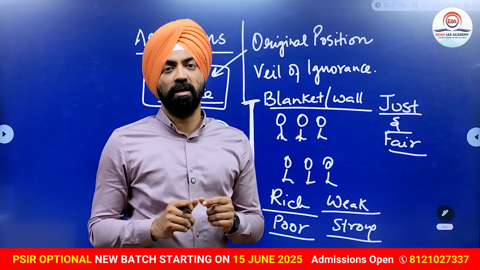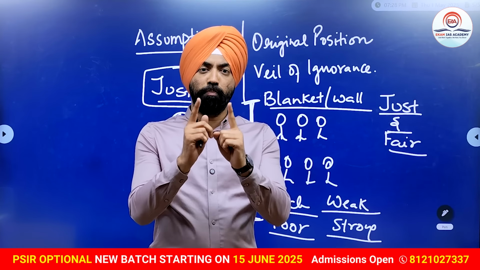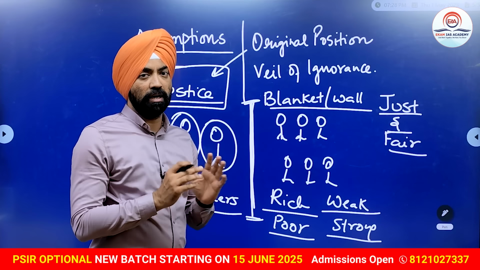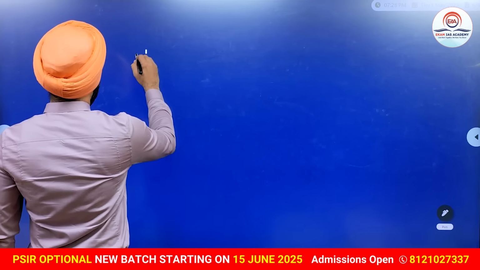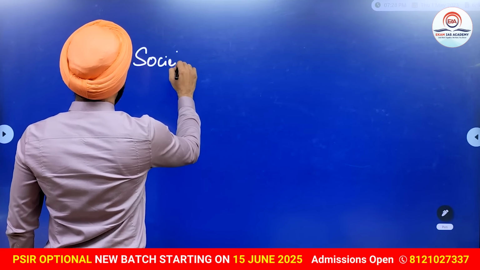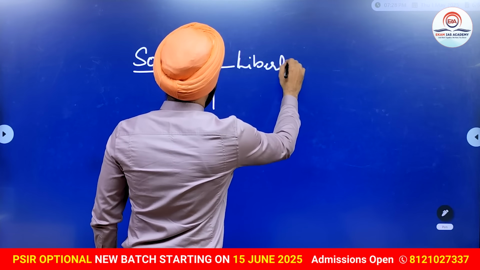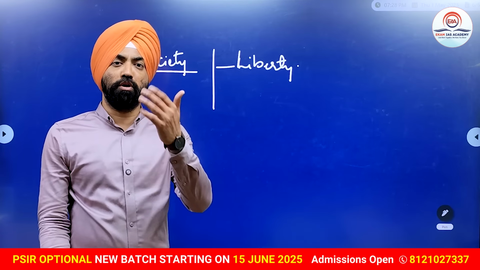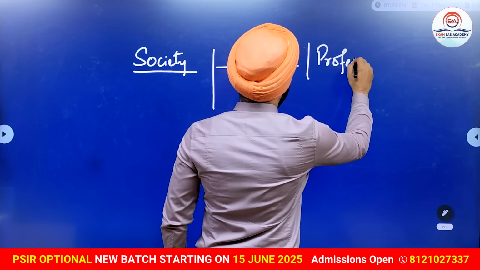Now, he says how we can achieve this. There are two principles of justice that John Rawls is suggesting. First, the society that we establish should provide liberty: the liberty to choose what they want, the profession it could be, or anything in the society.